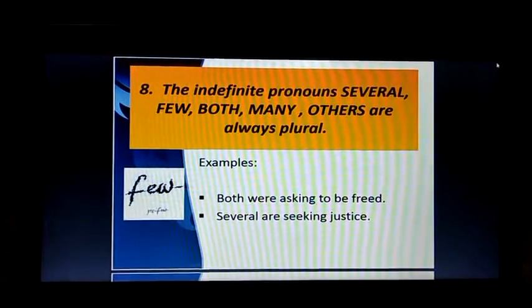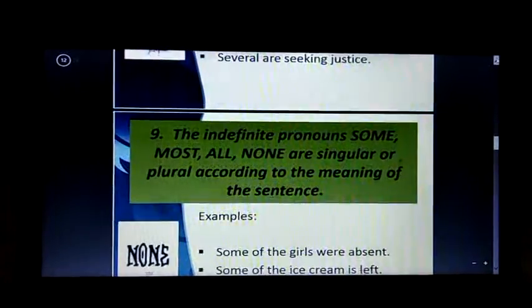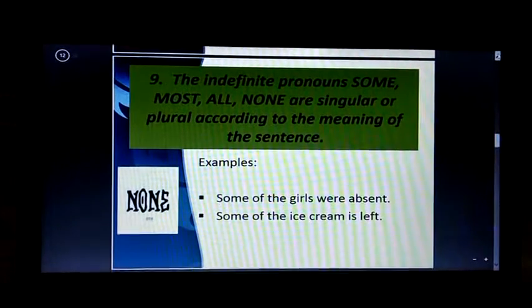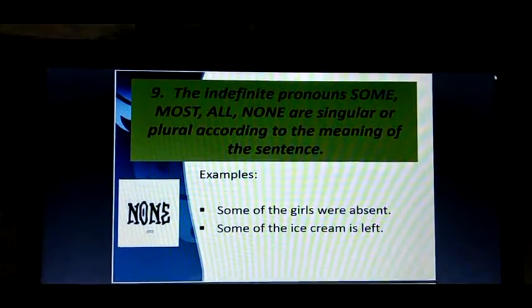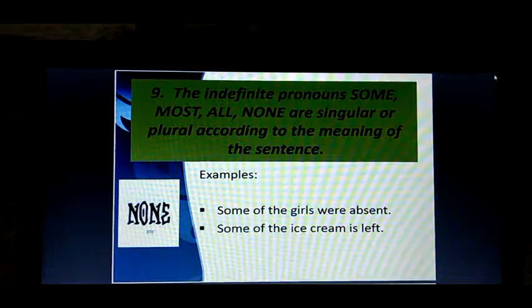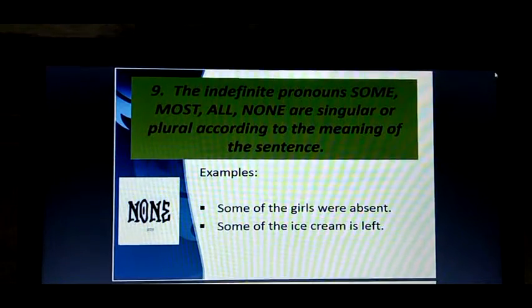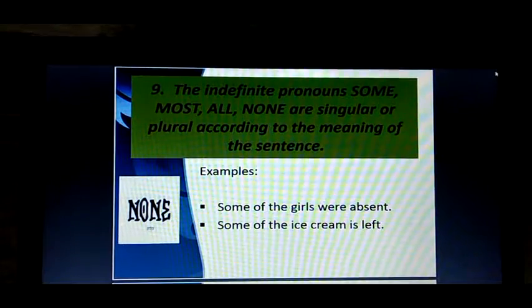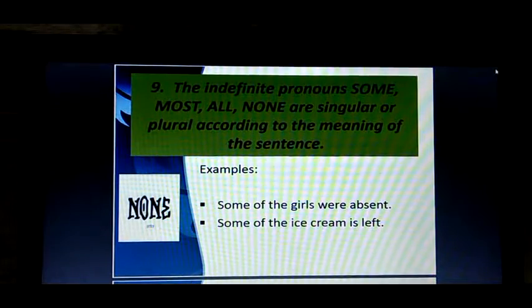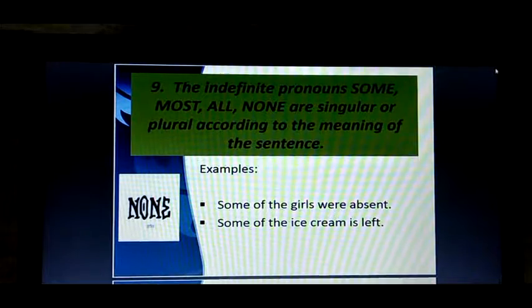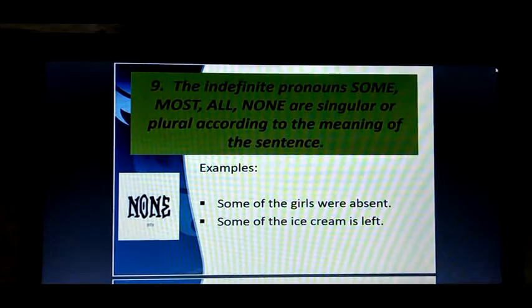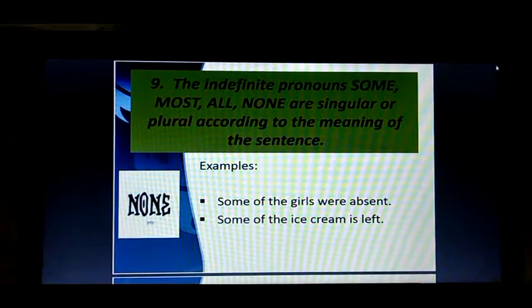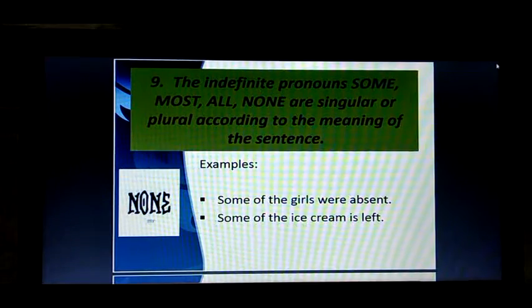Now come to the next slide. The indefinite pronouns some, most, all, none are singular or plural according to the meaning of the sentence. Here you have to understand the meaning, the sense, then you have to put the verb. There are two examples. Some of the girls were absent. In the next sentence, some of the ice cream is left.